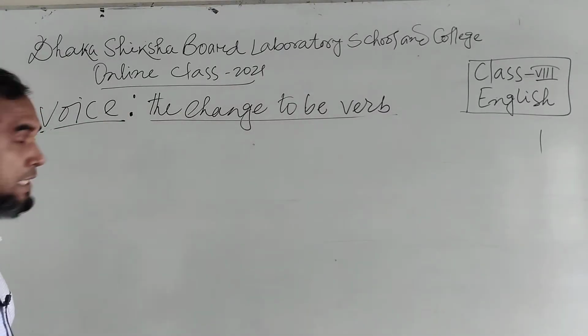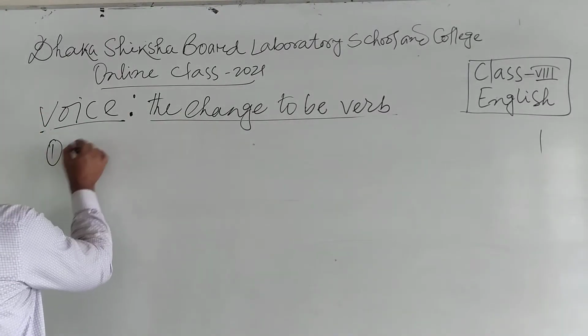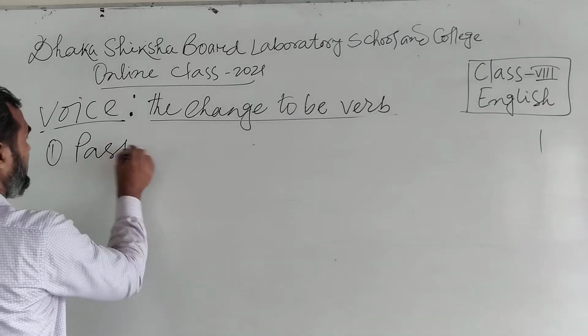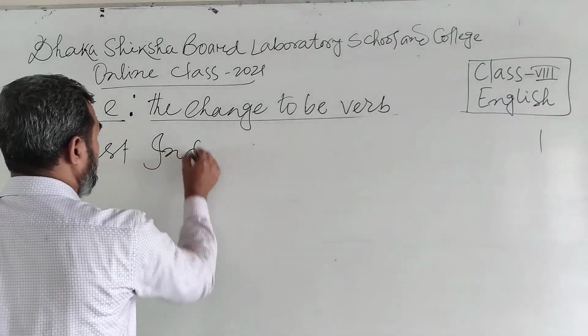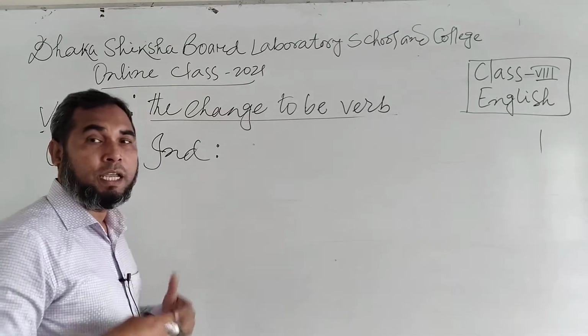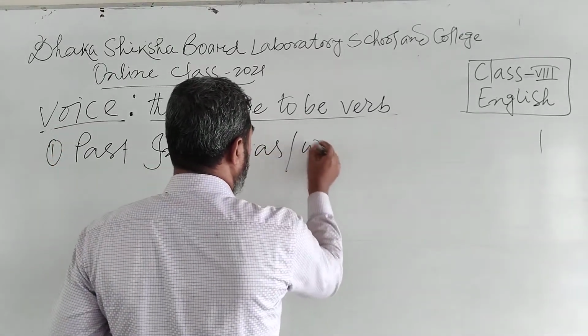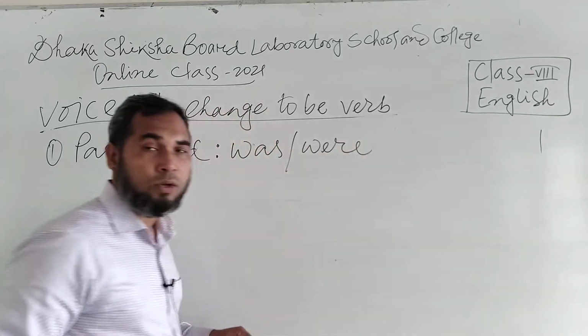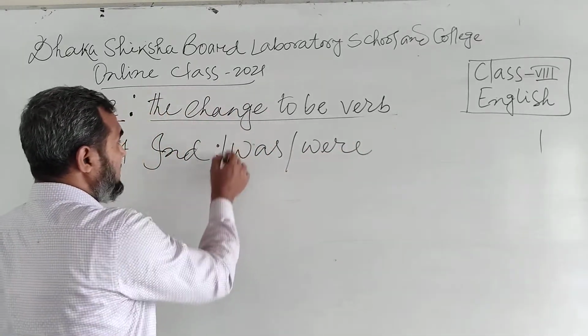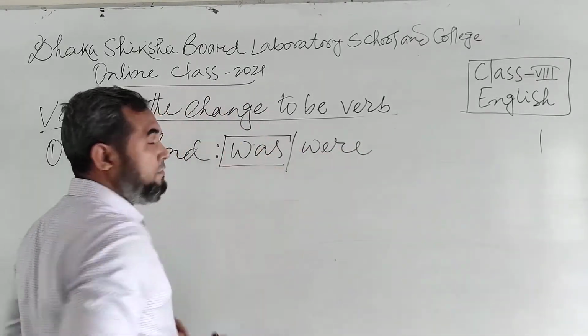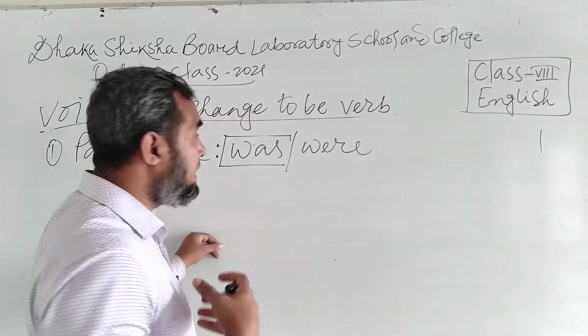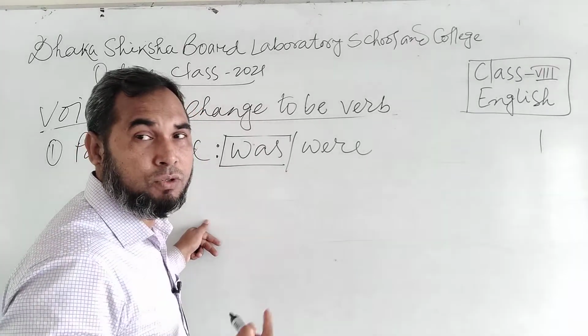For the first tense, number 1, past indefinite. Was, were. With first person singular and third person singular, you have to use was.